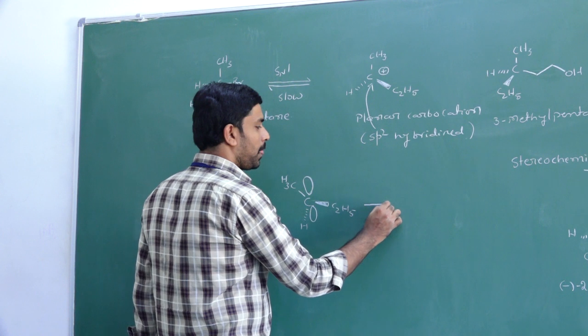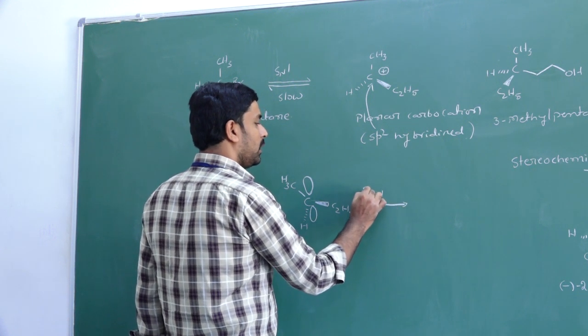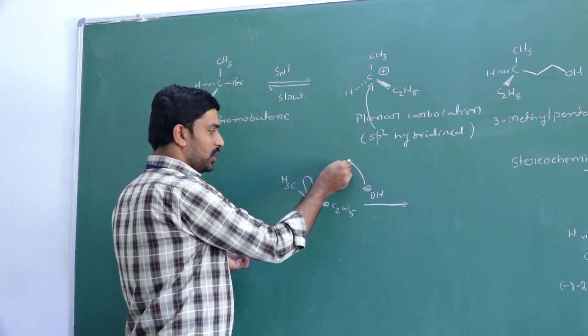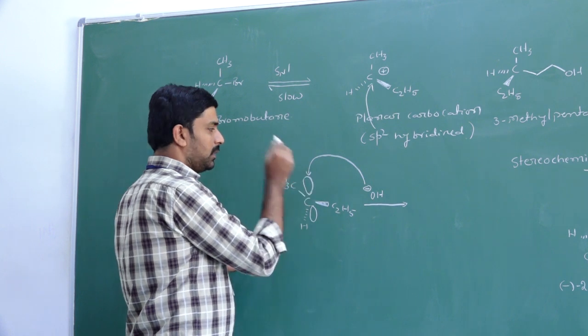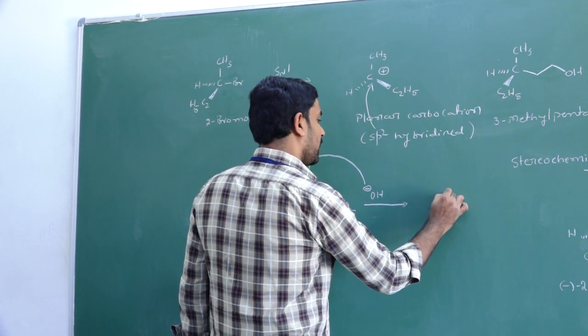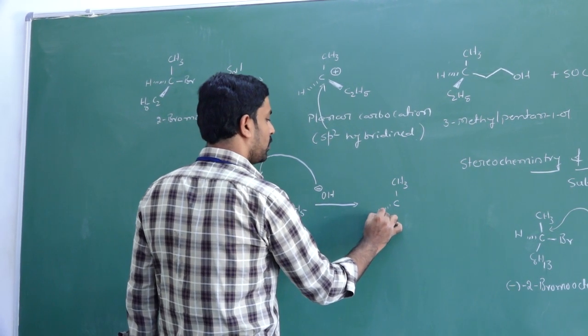So when your nucleophile, the nucleophile can attack from either side of the plane. If the nucleophile OH minus attacks from this plane, we get a molecule like this. This is the product.